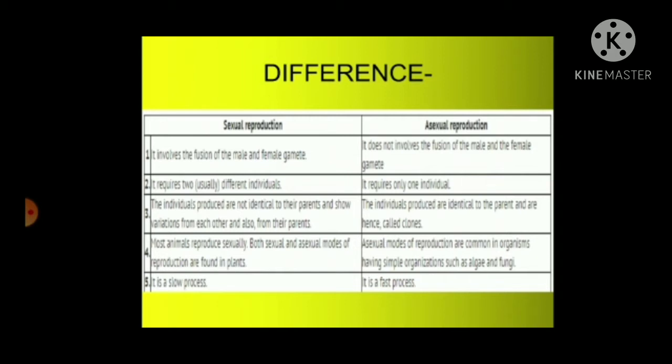Most animals reproduce sexually. Both sexual and asexual modes of reproduction are found in plants. Asexual modes of reproduction are common in organisms having simple organizations such as algae and fungi, where sexual reproduction is a slow process, whereas asexual reproduction is a fast process.